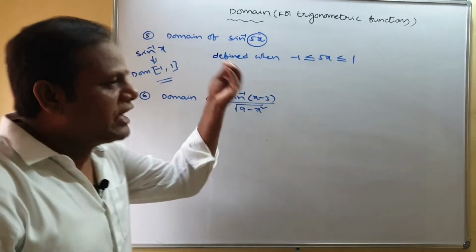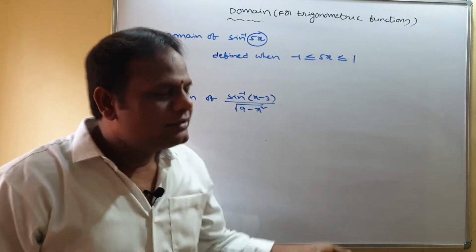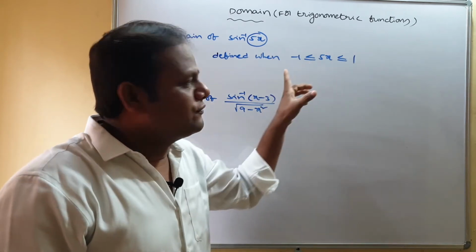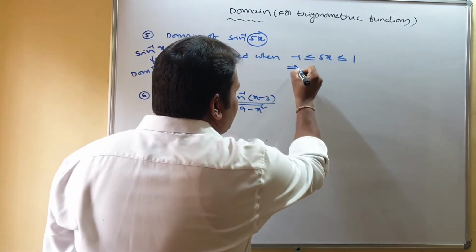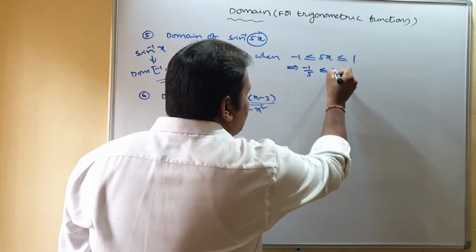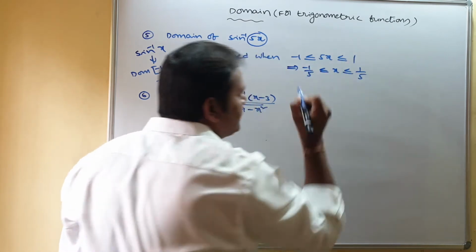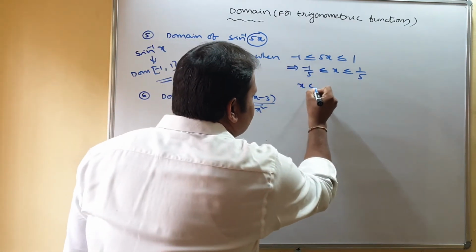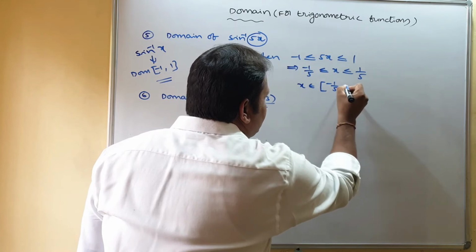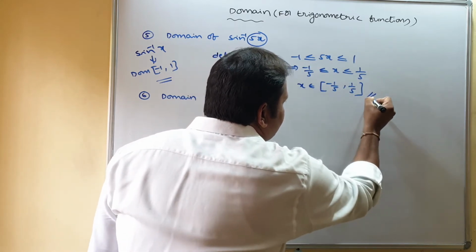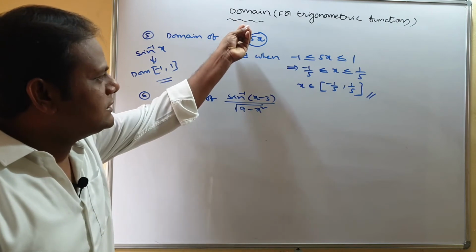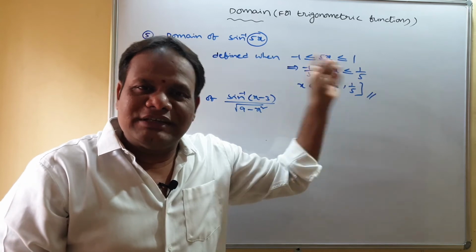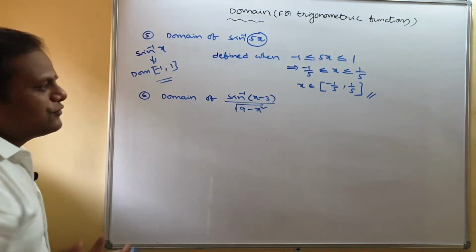You have to find x values, right? So to get x, divide this inequality by 5. What we get is minus 1 by 5 less than or equal to x less than or equal to 1 by 5. So where is this function defined? x belongs to the closed interval minus 1 by 5 comma 1 by 5. So the domain of this function is the closed interval minus 1 by 5 comma 1 by 5. Is it clear?